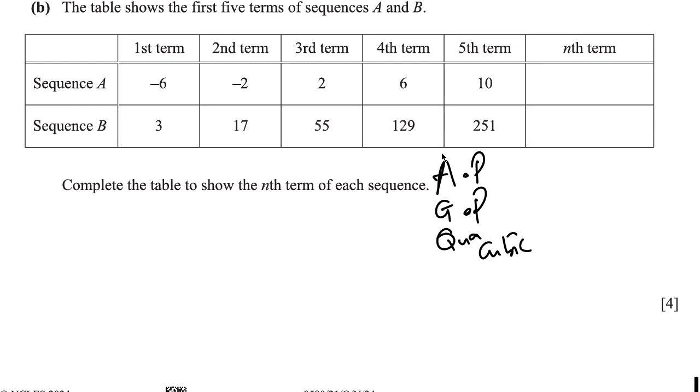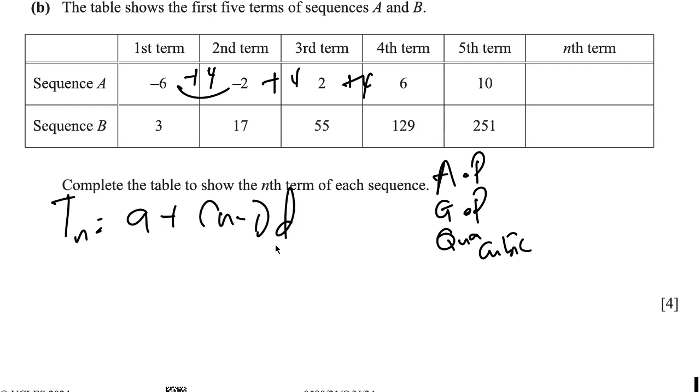So what's the rule in an arithmetic progression? There's a constant difference. And what's that constant difference here? Positive 4. Negative 2 plus 4 is 2, 2 plus 4 is 6. And then it's important to know that the nth term of an arithmetic progression is simply a plus (n minus 1)d, where a is the first term of the sequence, in this case negative 6.